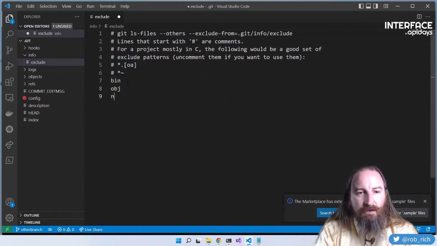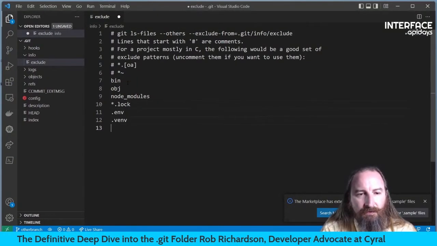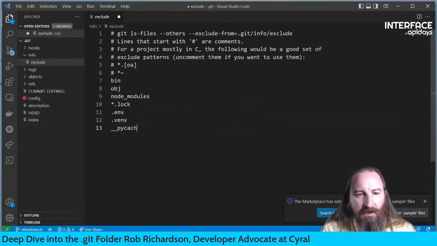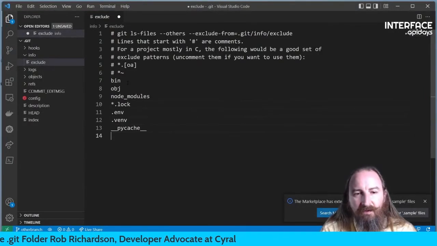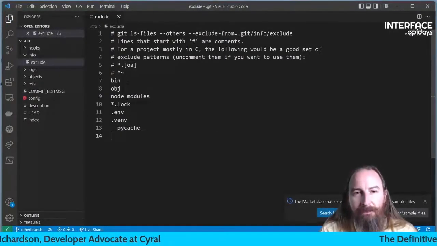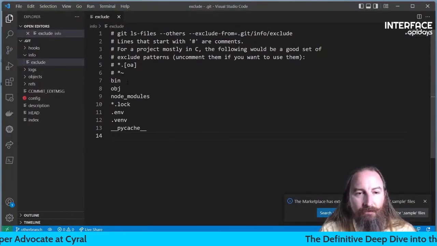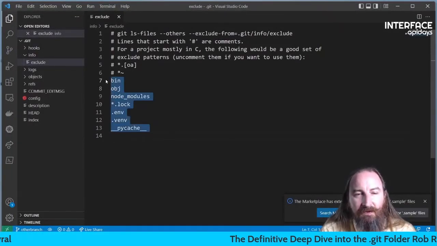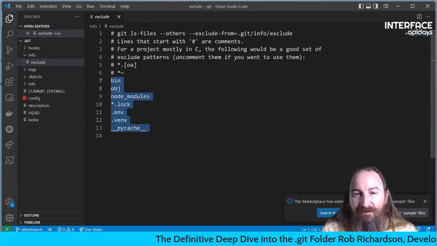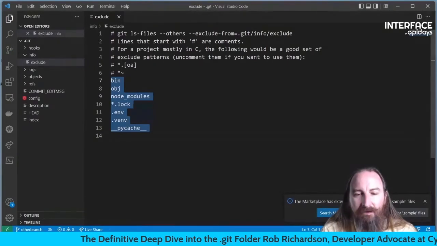Bin, obj, node modules, star.lock, .env, .venv, PyCache. This looks a lot like the .gitignore file. And that's very specifically because this is a specific exclude file.